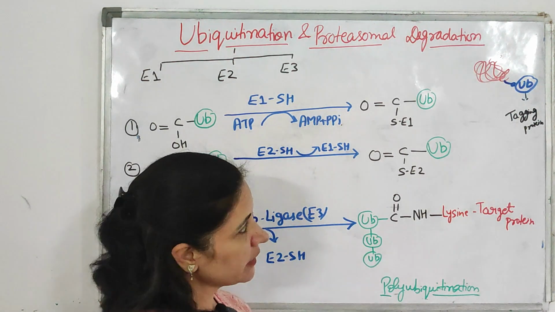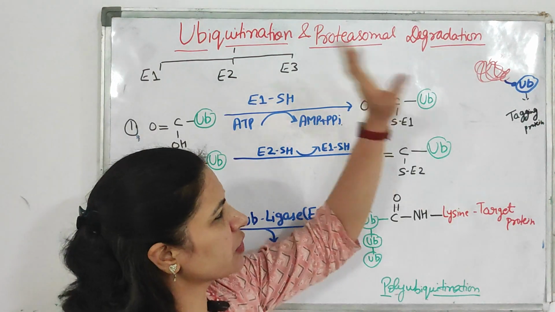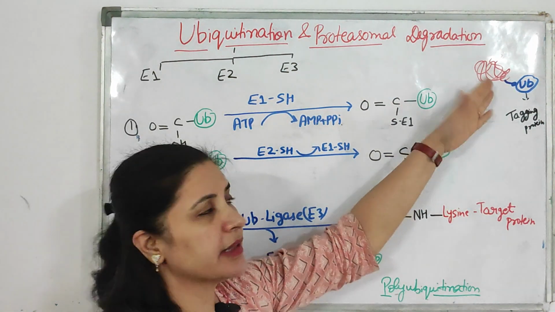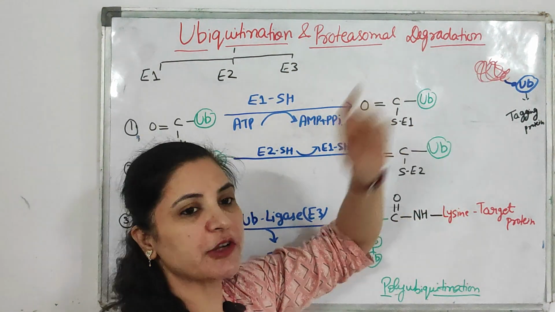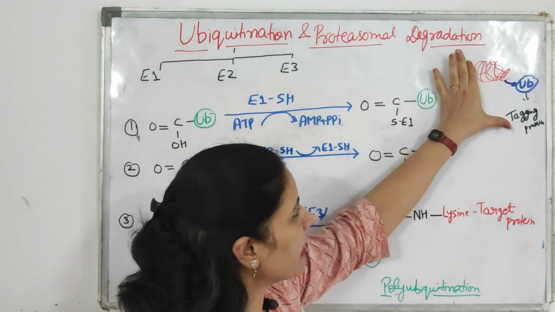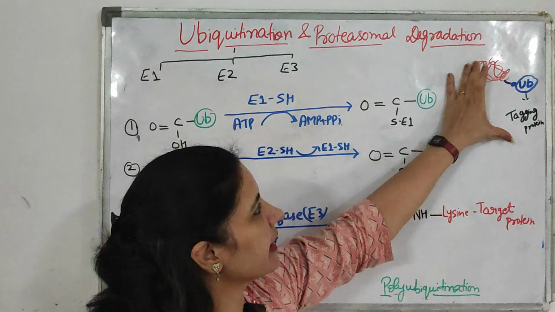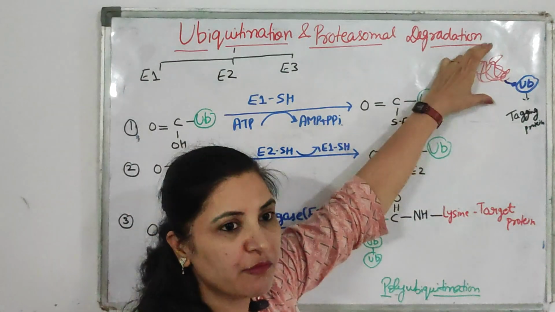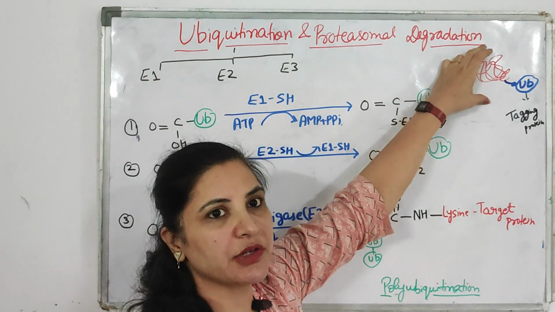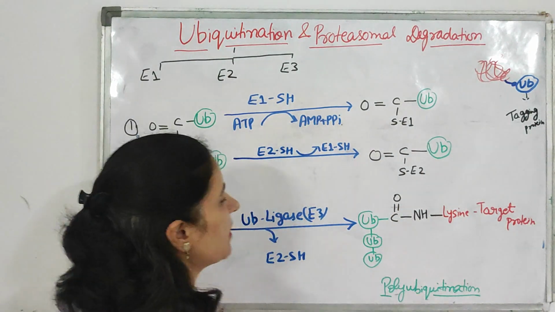Clear? Because there are thousands of proteins inside the body, how will the body recognize which protein should undergo degradation? So by seeing this tagged protein, the proteasome can easily recognize, okay, this is the protein which has to undergo degradation. So this is the basic.